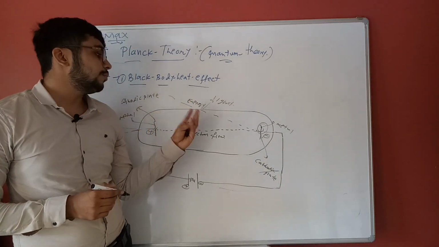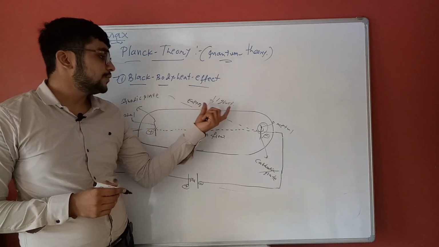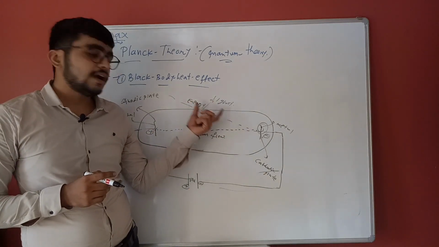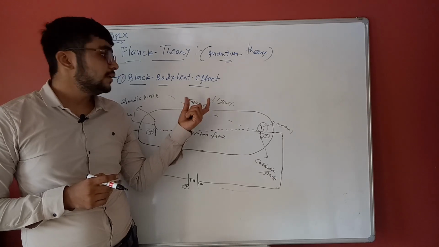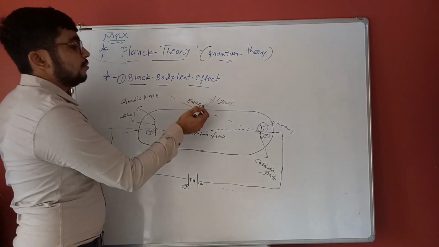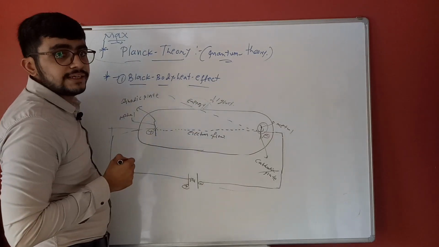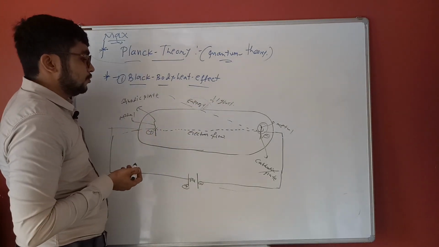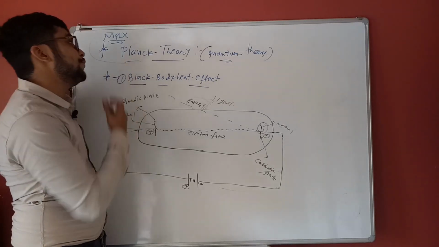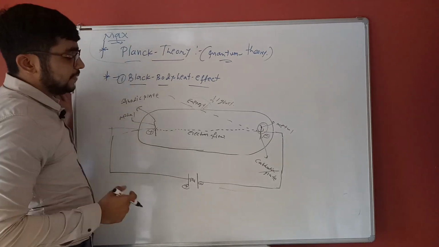He discovered how much energy is consumed, in the form of quantum theory. E is equal to hc by lambda, the formula derived by Max Planck.